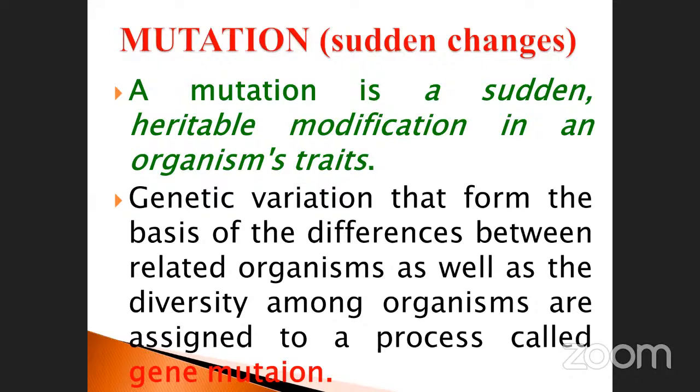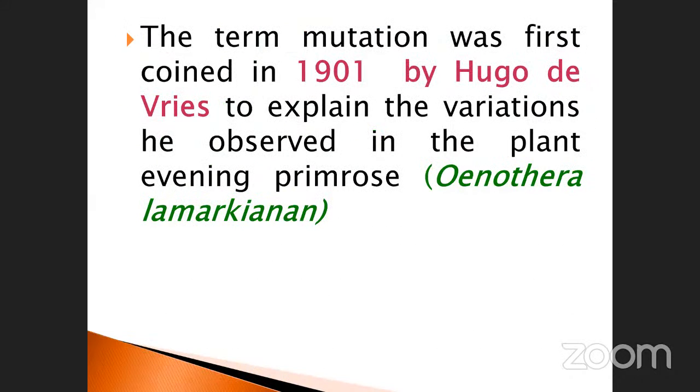See that one. Next one. The term mutation, just note it down, my dear students, this is very, very important. The term mutation was first coined in 1901 by Hugo de Vries to explain the variations he observed in the plant evening primrose.